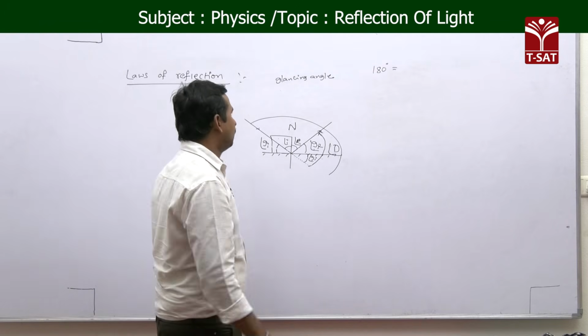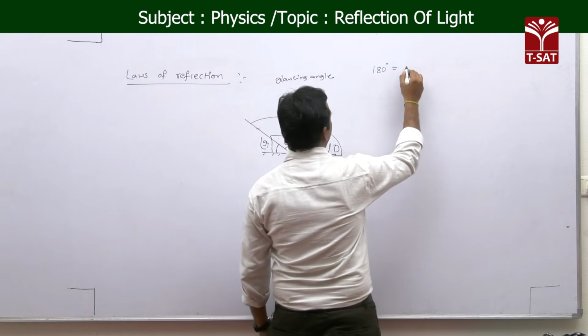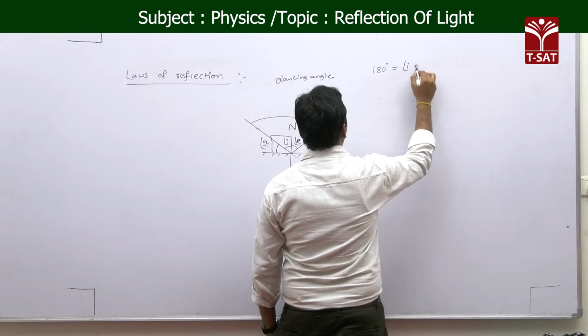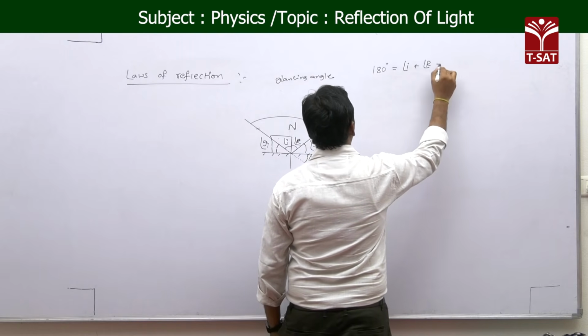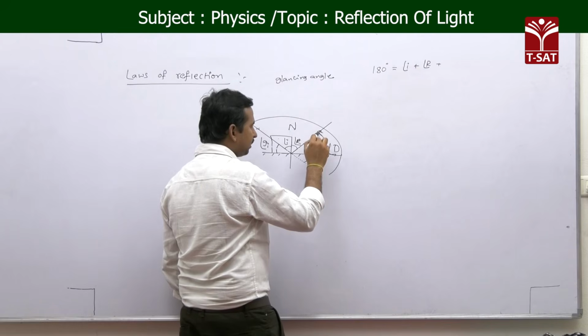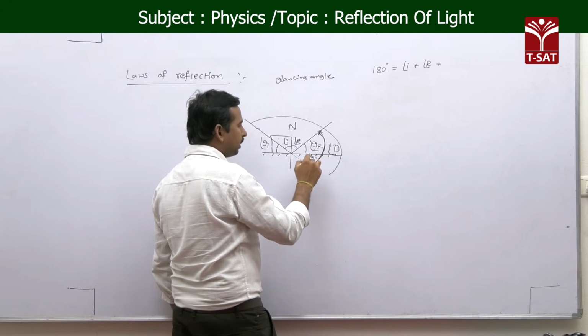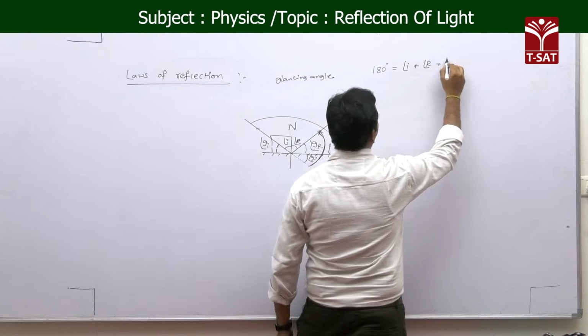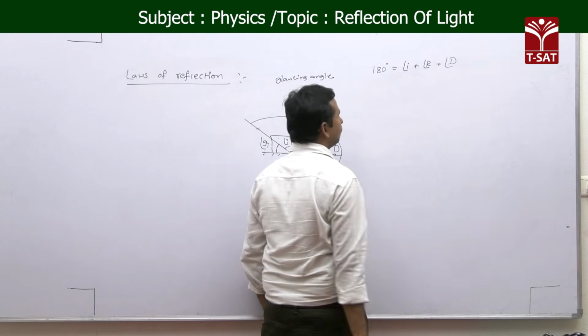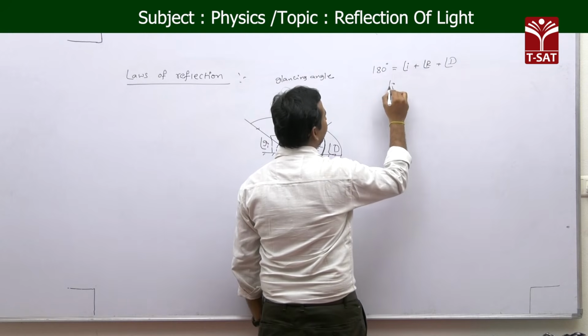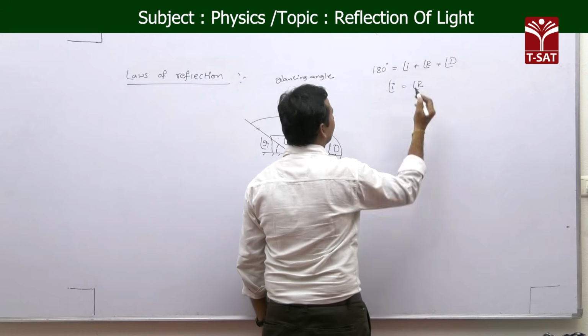Now, in that 180 degrees we have the angle of incidence, the angle of reflection, plus GR and GI, that is the angle of deviation, D. And we know that the angle of incidence is equal to the angle of reflection.